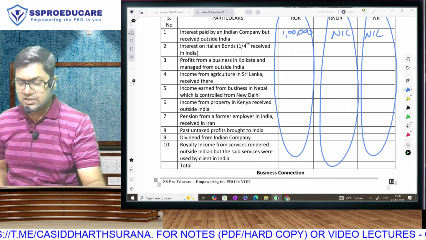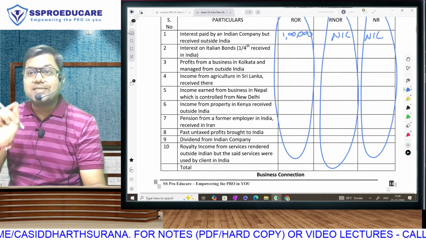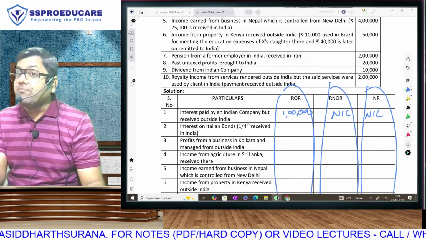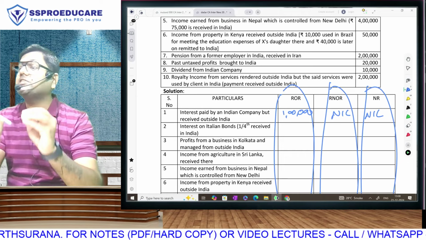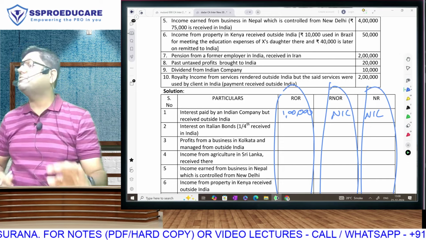Here is the answer. The same format may come in exam questions, and believe me, this question can come for 4, 5, 6 marks. Those 5, 6 marks are in your pocket. It's a donation given by ICAI to you.